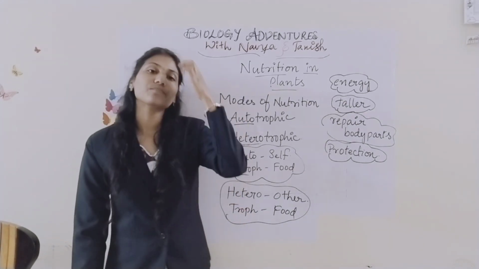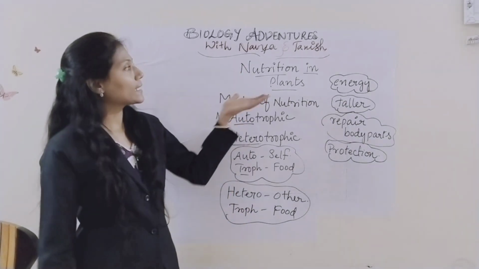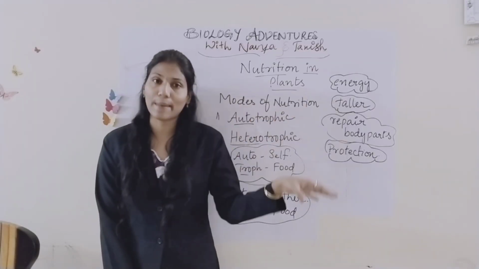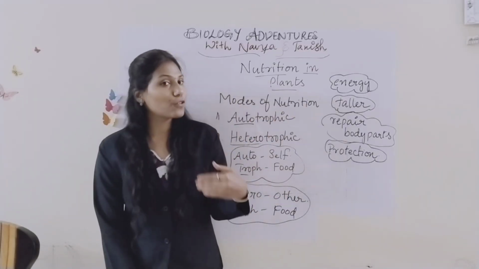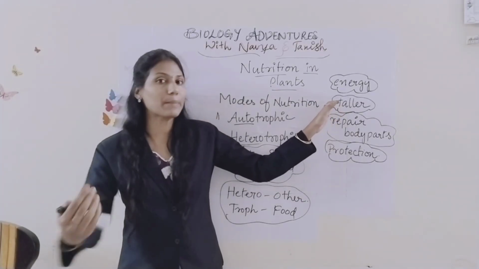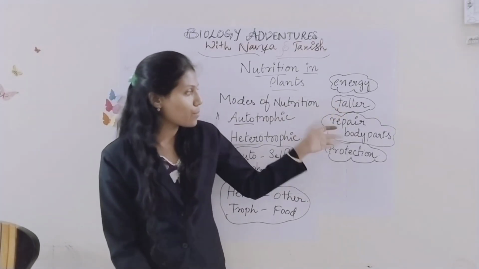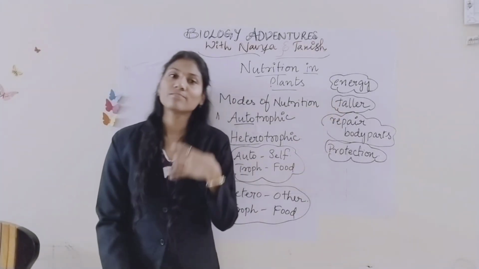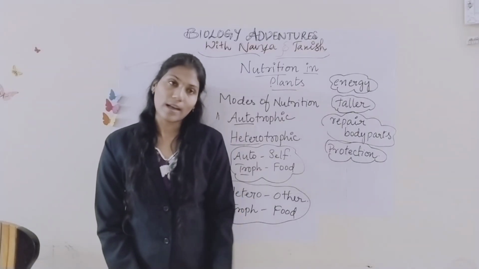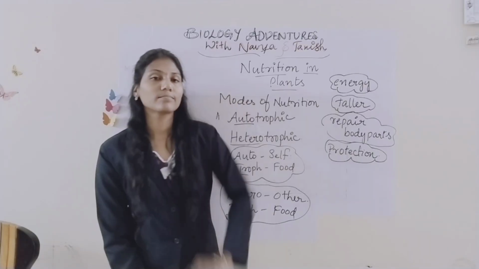So in that, how they take food, nutrition in plants, why they need food: for energy, to become taller and stronger, for growth, to repair body parts, for protection, to become healthy, that we call nutrition.